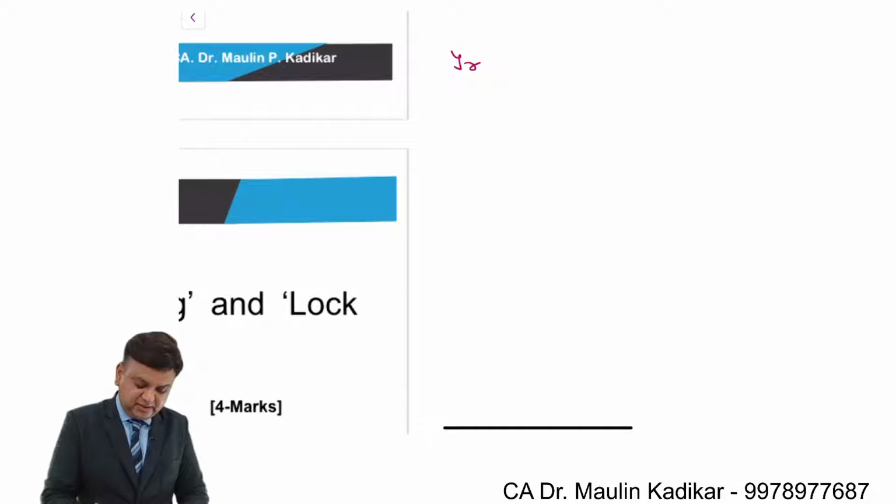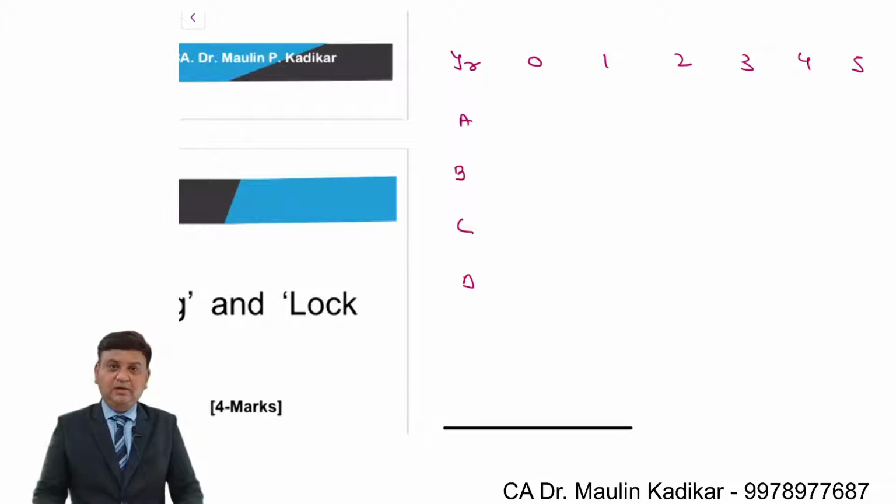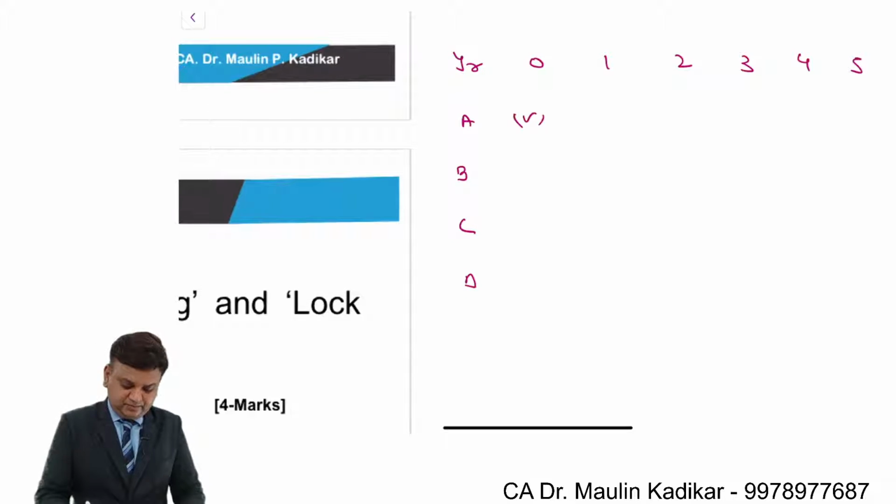What happens at year 0, year 1, year 2, year 3, year 4, year 5. Project A, B, C, D. Outflow, again outflow, again outflow.